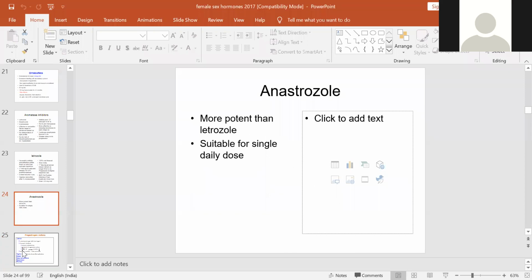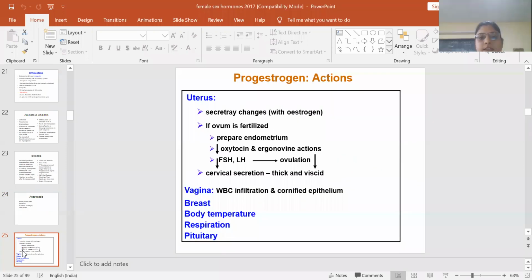Progesterone. Now again we are going to start the progesterone. Progesterones cause secretory changes in the endometrium of the female, and if the ovum is fertilized, it prepares the endometrium for pregnancy.